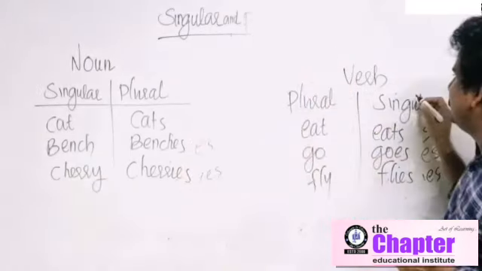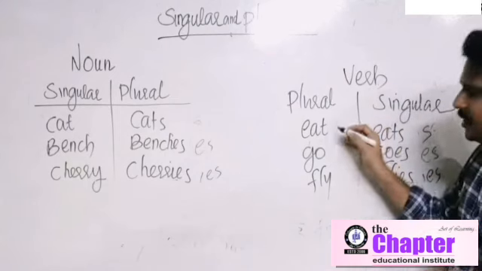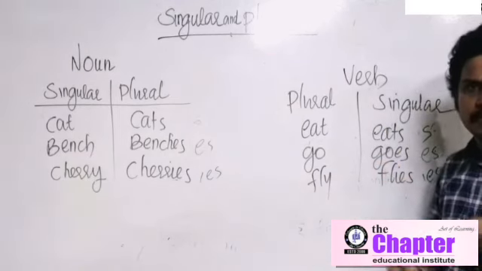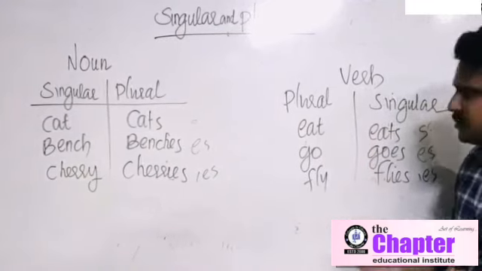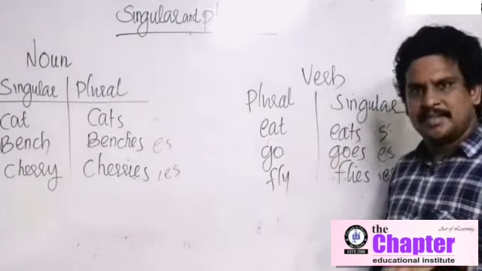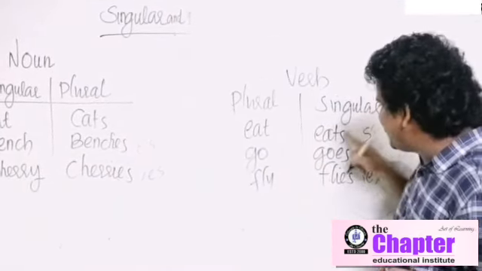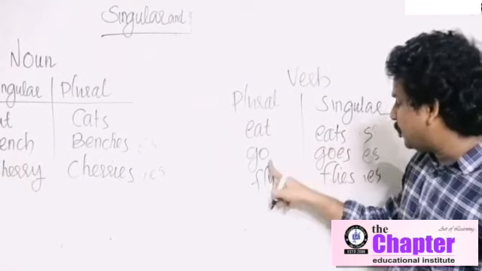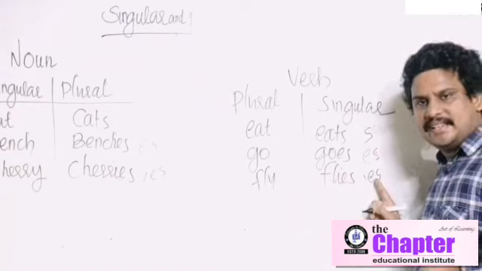But look at this verb. First word plural, then singular. Why? Look here. Verb, we have already learned verb. Verb denotes an action, state or possession. Here some action verbs are here. Look, eat. That is plural, not singular. You understood? Eat. Singular is with s. By adding s, we get singular, eats. Go plural, go singular, es. Fly plural, fly singular, ies.